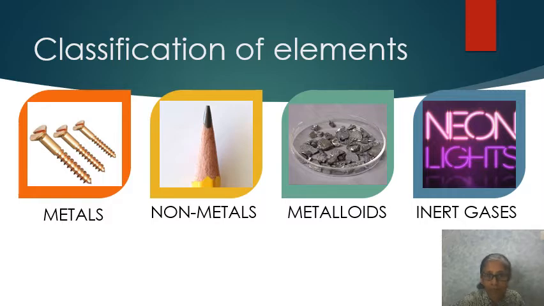Metals have different chemical properties from non-metals, and non-metals are different from metalloids, and so on. Their physical properties as well as chemical properties are different. So you have to learn more about each type. That is, we learn about metals and non-metals, then metalloids and inert gases.